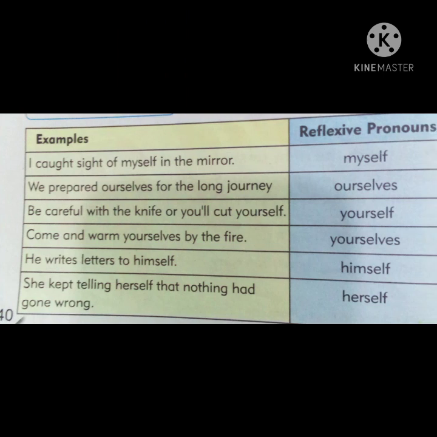Students, let's note the use of reflexive pronoun in these examples. I caught sight of myself in the mirror. In this sentence, myself is reflexive pronoun that refers back to the subject of the sentence, I. We prepared ourselves for the long journey. Ourselves is reflexive pronoun here, which refers back to we.